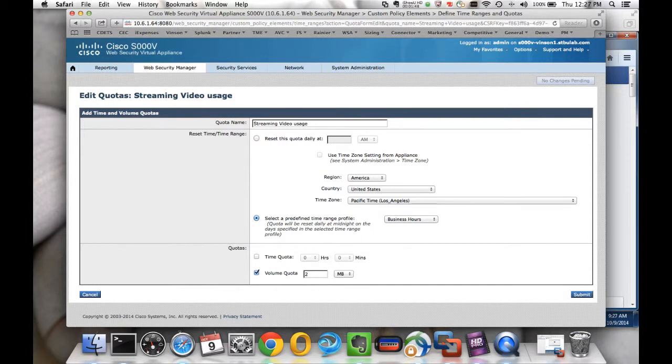So I have a streaming video usage quota, which is a volume quota. I could easily make it a time and a volume quota, but to keep this simple at this stage, let's go with the volume quota for the video usage. I have tied this with a predefined time range of business hours, which we just saw on the previous screen. And you could basically tie it to any one. Also, the quota will be reset at the start of the business hours for the next day. So I'm going to hit cancel and go back to the previous screen.